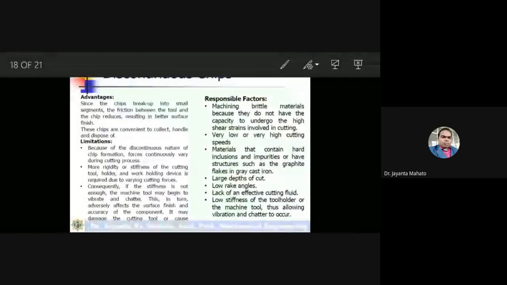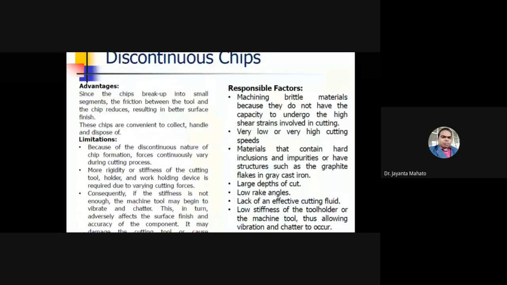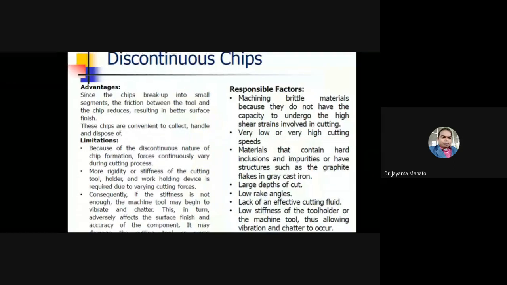So what are the advantages of these discontinuous chips? Since the chips break up into small segments, the friction between the tool and the chips reduces. So in case of discontinuous chips, less friction is generated between the chips and the tool because the chips will break.